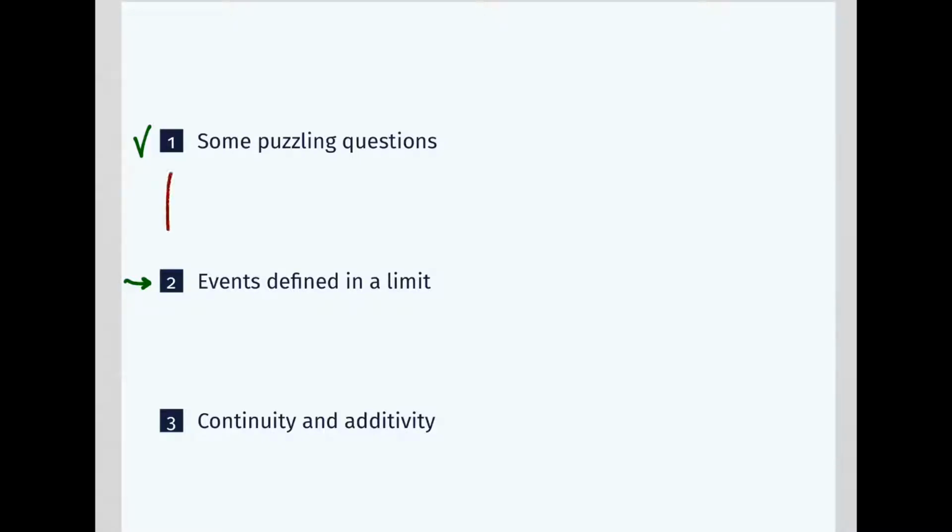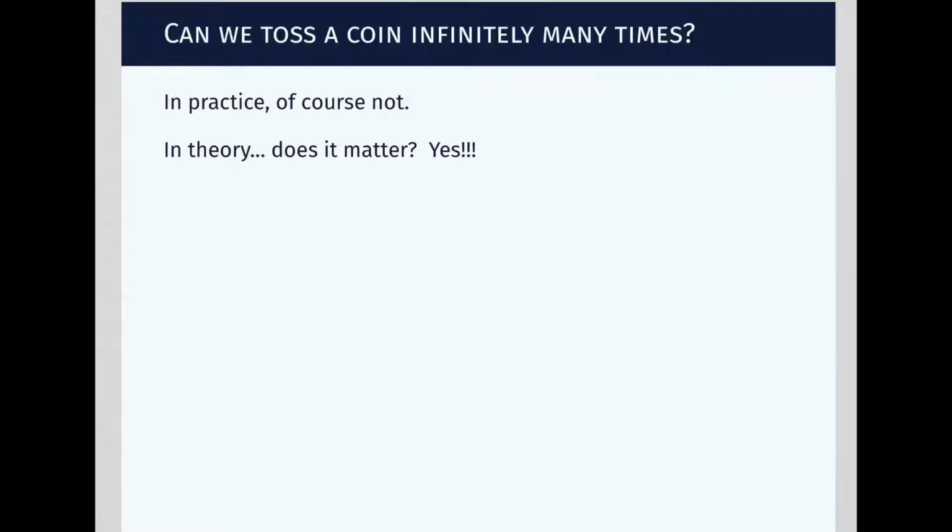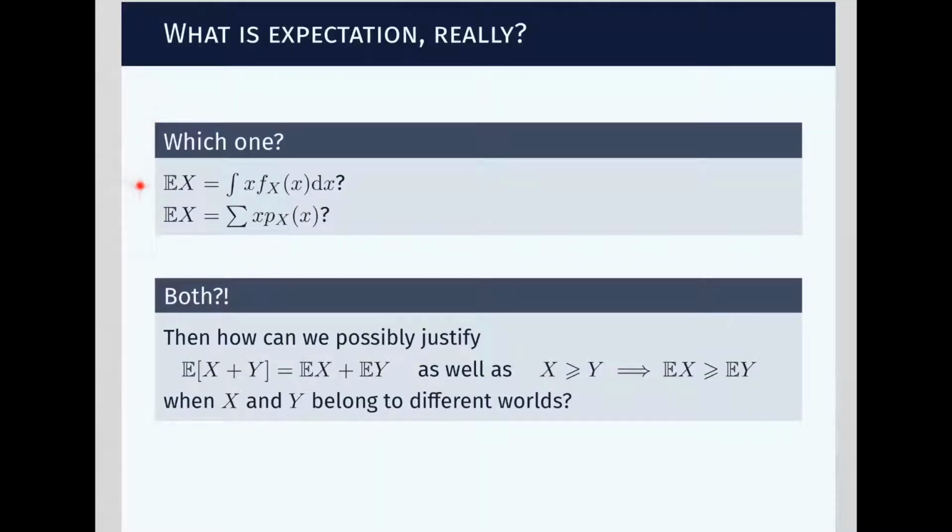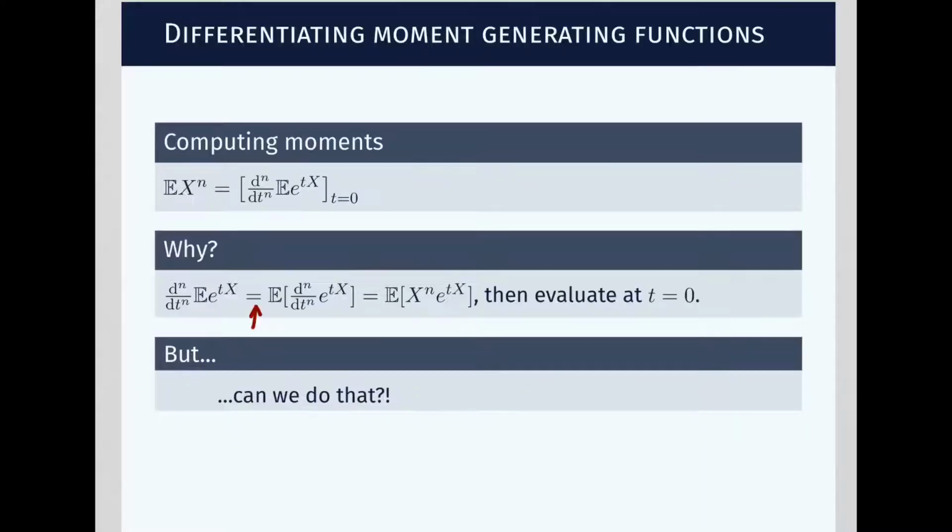We're now moving forward from the previous video to discuss events that are defined in a limit. We have been discussing the existence of a probability space where a coin can be tossed infinitely many times. We discussed a serious issue about defining the expectation by two separate sentences, as if random variables belonged to two different worlds. And we have discussed how nice it would be if you could just differentiate inside expectation.